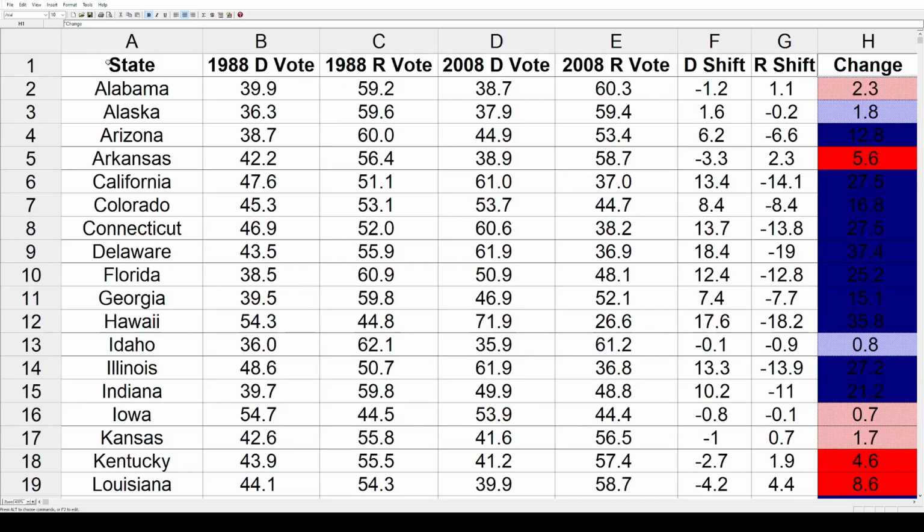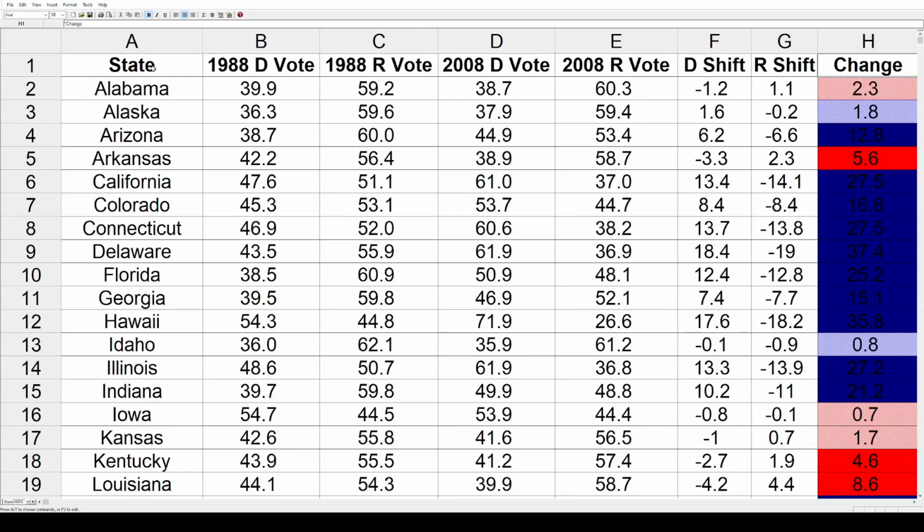Now, some super brief background about these two elections. 1988, George H.W. Bush won his first and only term, which made 3 straight wins for Republicans. He won the Electoral College with over 420 votes. The popular vote was over 53%, and Michael Dukakis got a little over 100 with 45.7% of the popular vote. Now, there were some similarities there because in 2008, Barack Obama won with 365 electoral votes. His popular vote was just under 53%, and John McCain got the same as Dukakis, 45.7. McCain got 173 electoral votes.